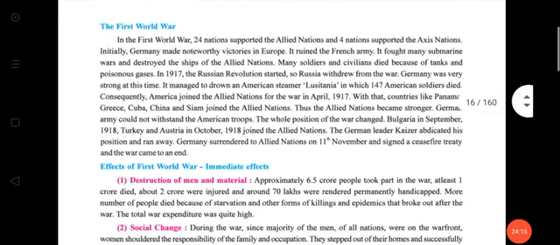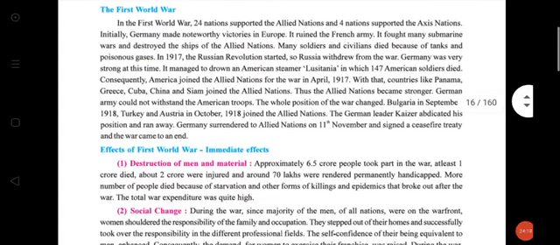Okay, clear? Then the First World War. So 24 nations supported the Allied nation and 4 nations supported the Axis nation. But in 1917 the Russian Revolution started. They withdrew from the war.